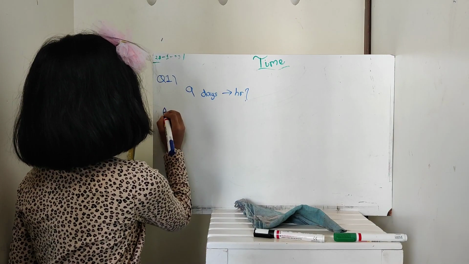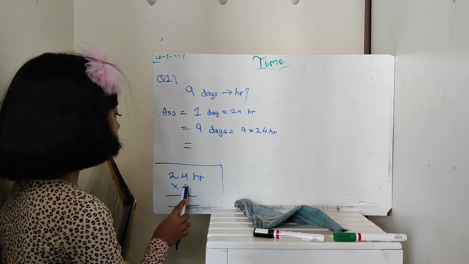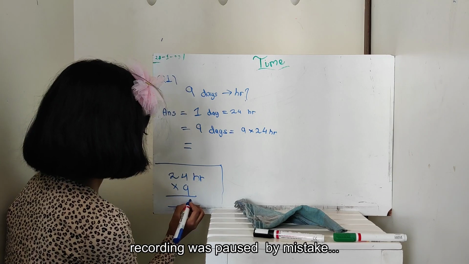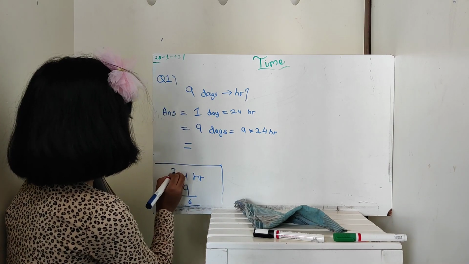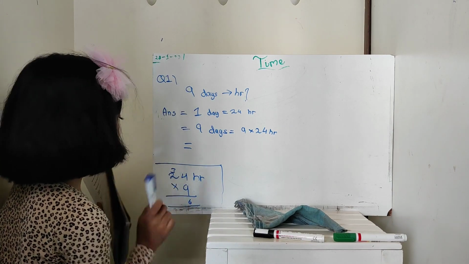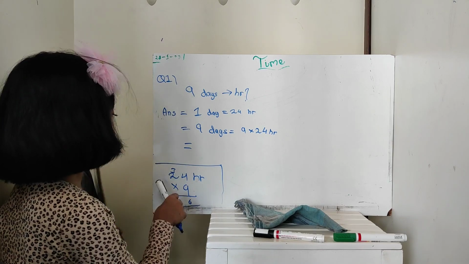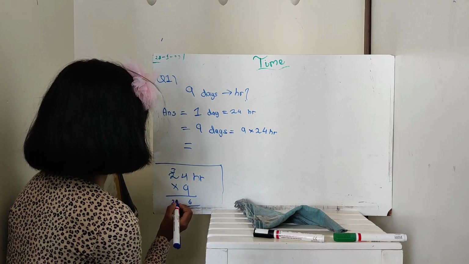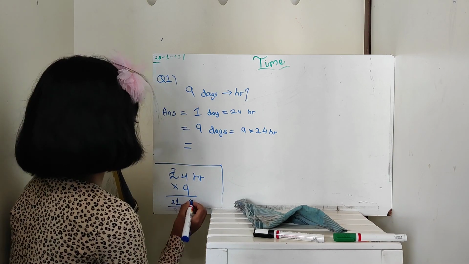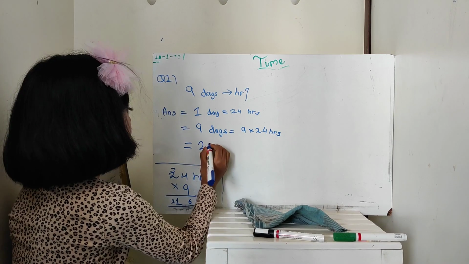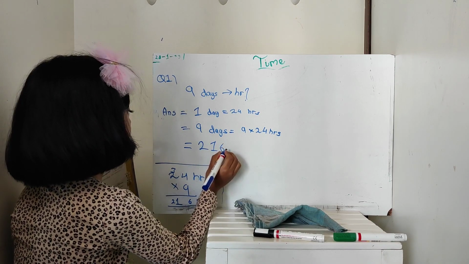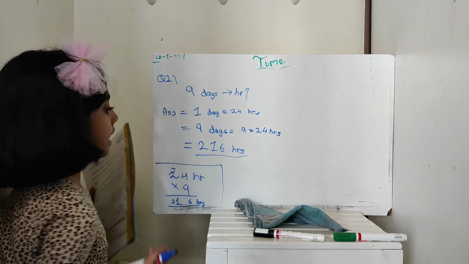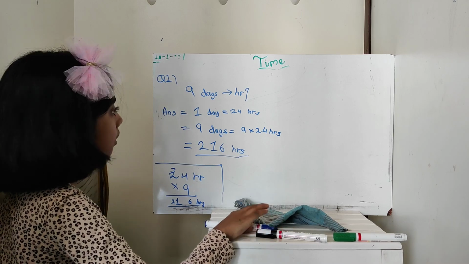Okay, so answer. 9 4s are 36. So 6 we will write here and 3 is for carry. 9 twos are 18. 18 added to 3 is equal to 21. So our answer is 216 hours.